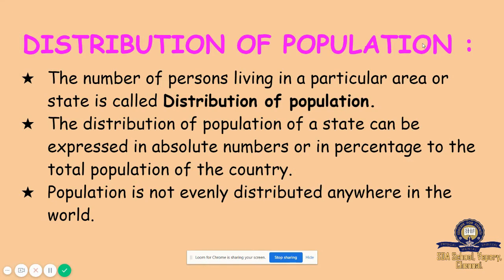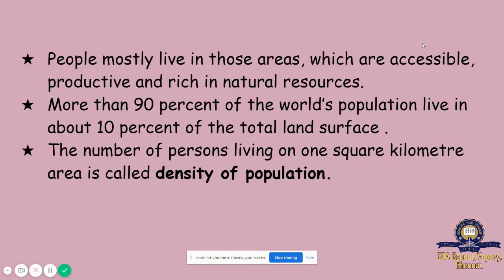Population is not evenly distributed anywhere in the world. People mostly live in areas which are accessible, productive, and rich in natural resources.